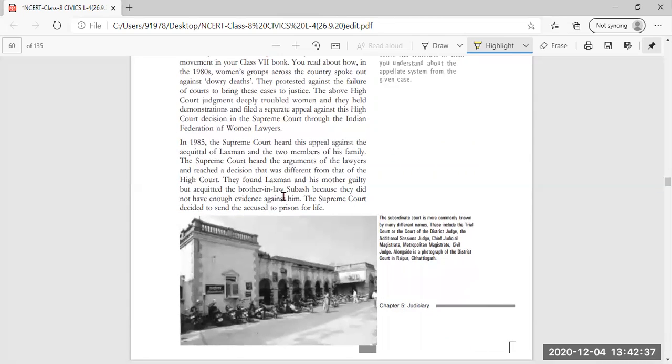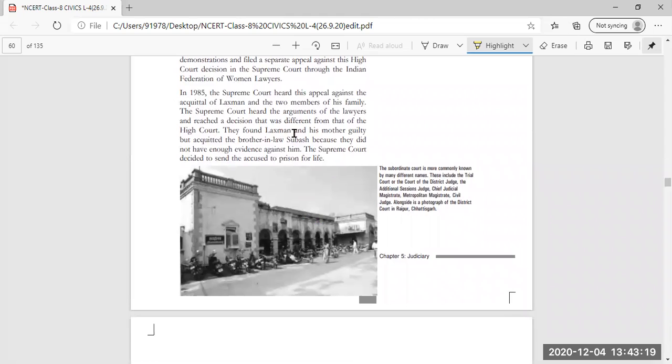Lakshman, Sudha's husband, and Sudha's mother-in-law were both found guilty, but the brother-in-law Subhash was not responsible for Sudha's death because there was no evidence against him. So the Supreme Court decided to send the accused to prison for life.